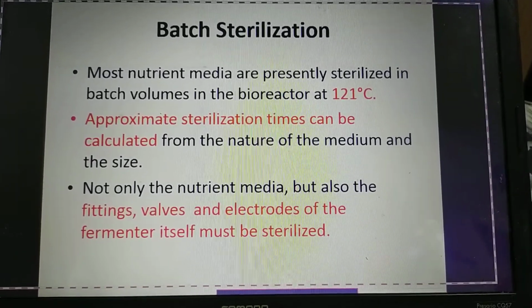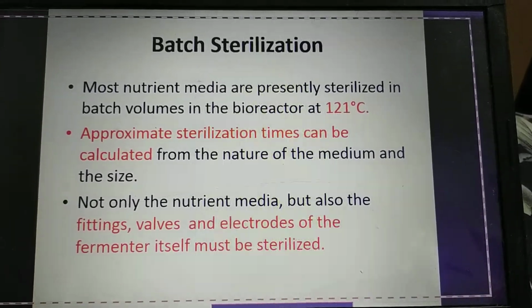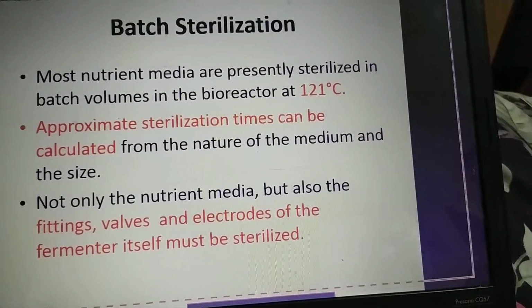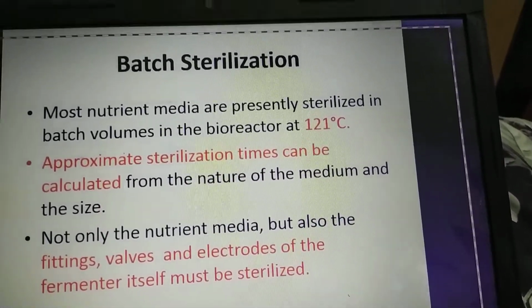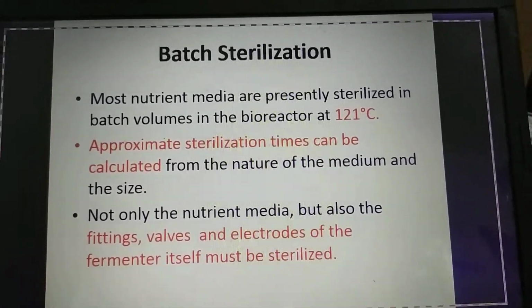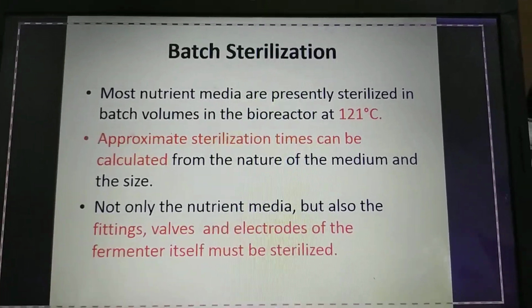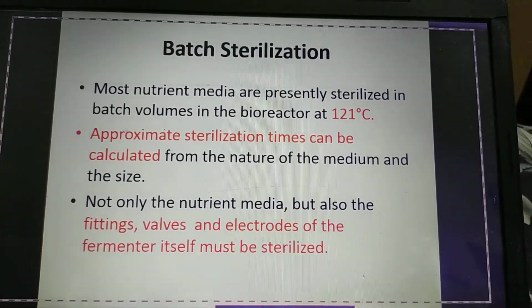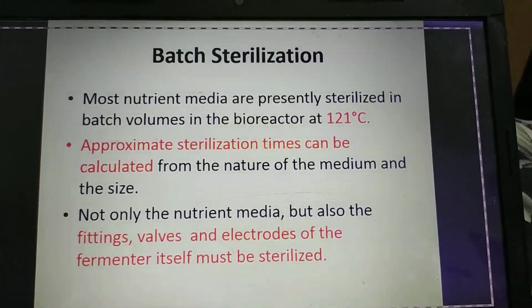So let us talk about what is meant by batch sterilization. Batch sterilization means the media is going to be sterilized in a fermenter. The fermenter itself can be used as one of the pieces of equipment for sterilization. Based on the size of the medium, they will decide the appropriate time for sterilization, because sometimes it is gallons of media.